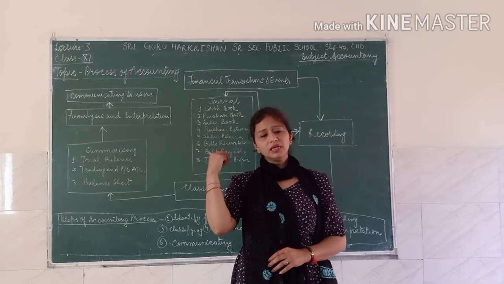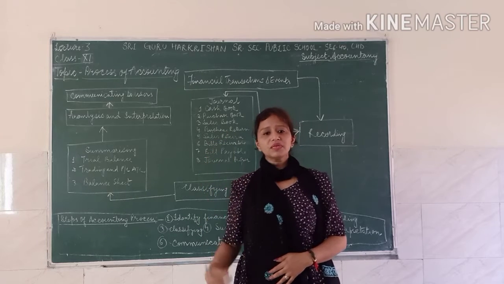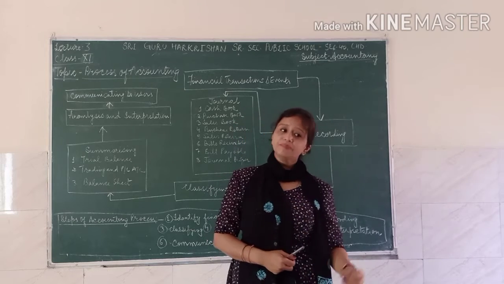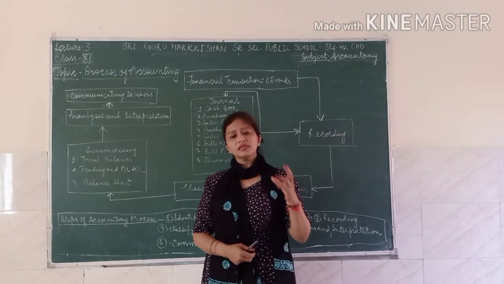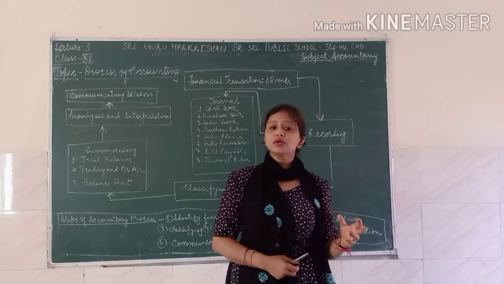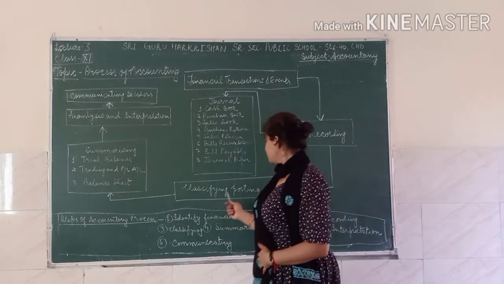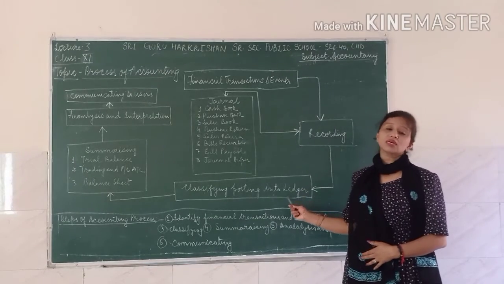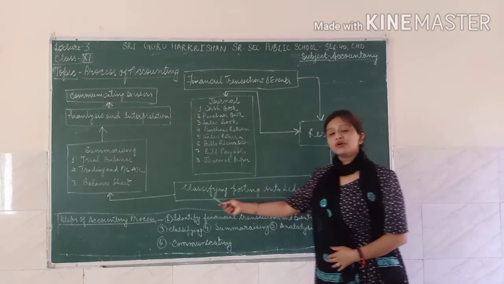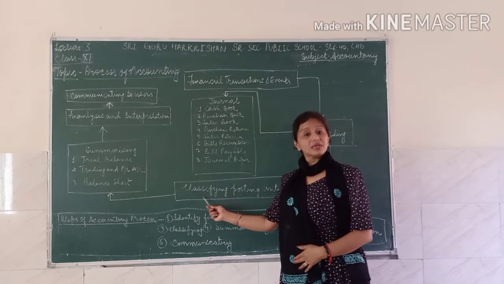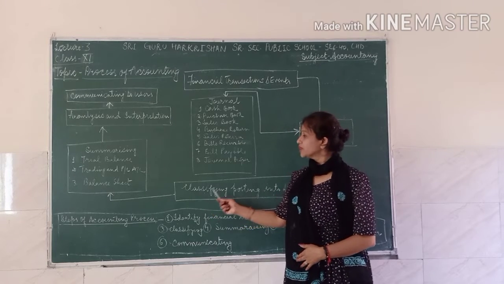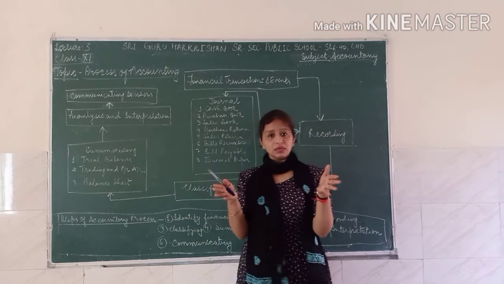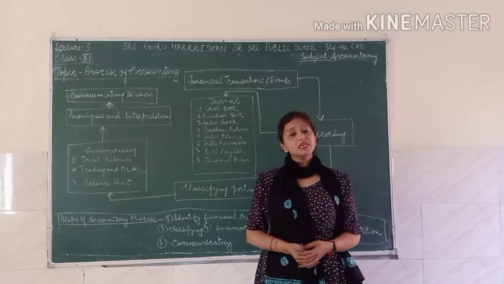If you are dealing with anybody in your business, either people or assets, property, anything which has some monetary worth will be there in the ledger. Whatever you are recording, you are posting in the ledger. Once you are posting in the ledger, by classifying all the accounts here, you go to the next step, that is the trial balance, the making of the trial balance.